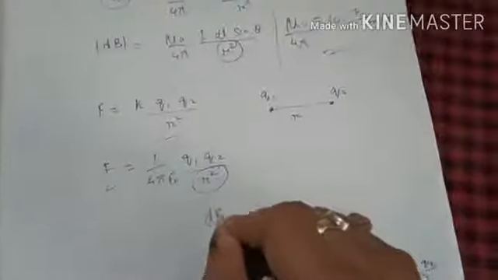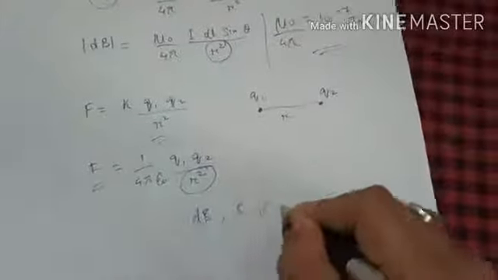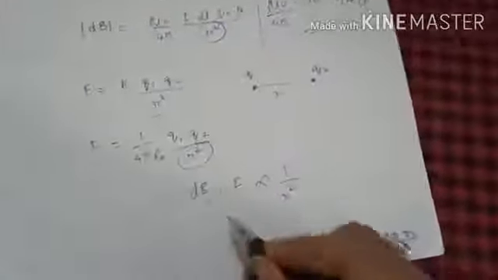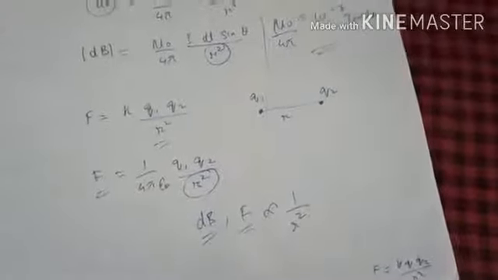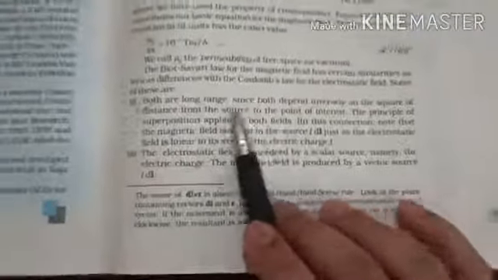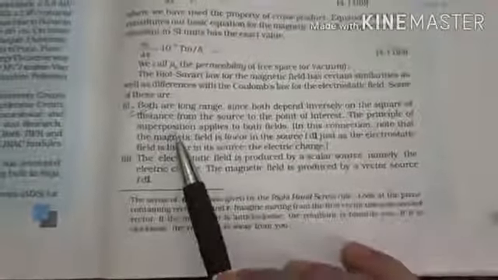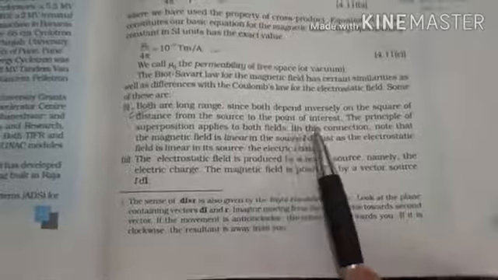We can write dB or F is inversely proportional to R square. So both are long range forces since both depend inversely on the square of the distance from the source to the point of interest.